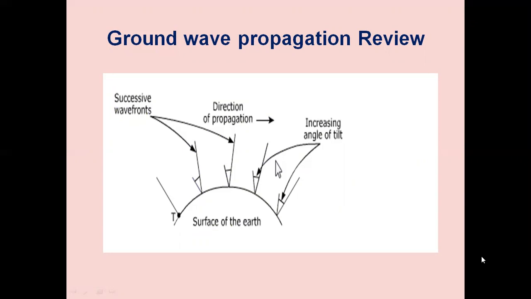There may be certain absorptions. Energy may also be diffracted. So as the wave propagates over the surface of the earth, as shown in the figure, it tilts over more and more, and the increasing tilt causes greater short circuiting of the electric field component of the wave and hence reduces the field strength. And hence ground wave propagation is widely used for local broadcasting in daytime applications.